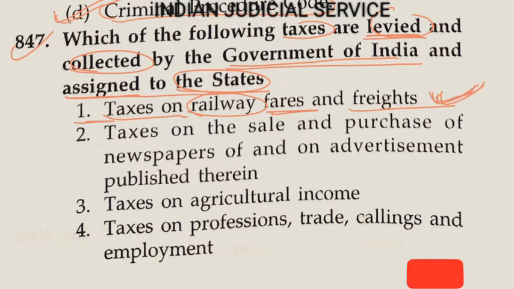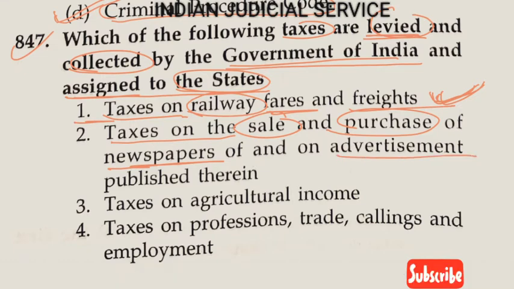So point first is correct here. Now second one, the taxes on the sale and purchase of newspapers and on advertisement published therein. So these taxes are also levied and collected by the government of India and assigned to the state. So first and second are relevant to the question. Now third one, the taxes on agriculture income. So taxes on agriculture income are levied, collected and retained by the state. So this is not relevant to the question.